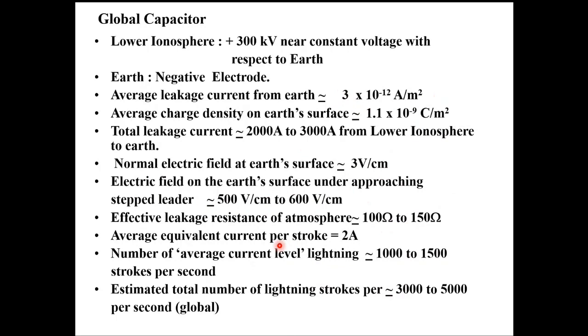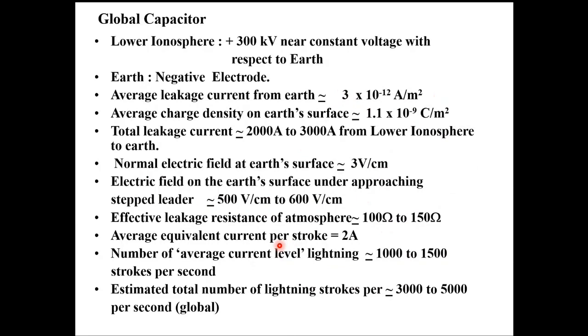The phenomenon which recharges this global capacitor, one of the major phenomena, is lightning. So lightning is nature's phenomenon of recharging the global capacitor and retains the potential of the lower ionosphere approximately between 250 kilovolts and 300 kilovolts. I hope this point is very clear. It's a very important thing, because lightning is one of the major phenomena of nature which recharges the global capacitor so that it remains at a near constant potential of 250 to 300 kilovolts.